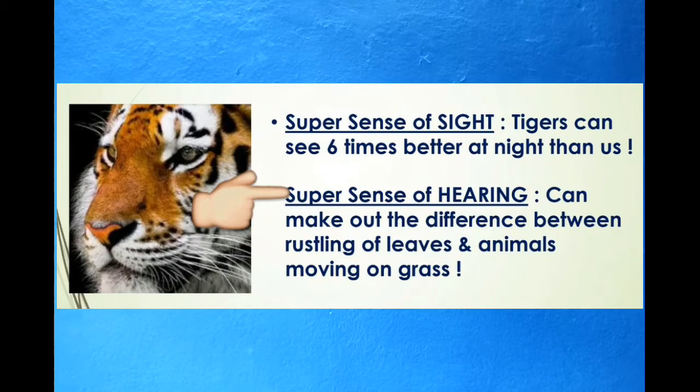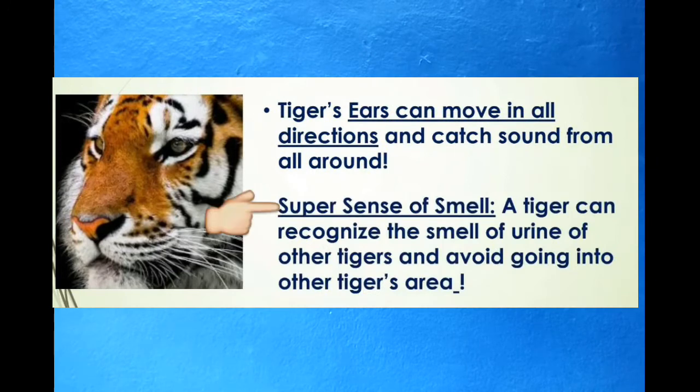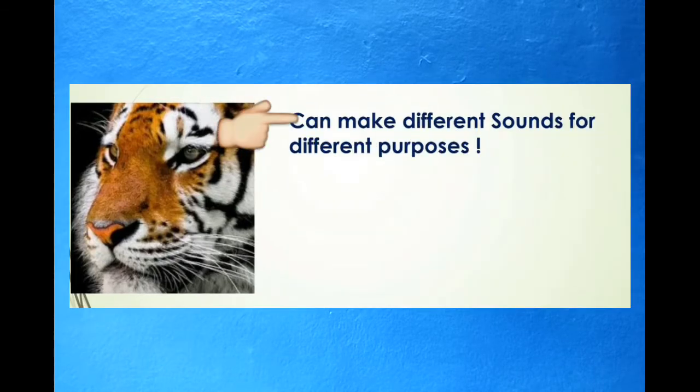Tigers have the super sense of hearing. They can make out the difference between the rustling of leaves and animals moving on grass. Tigers can move their ears in all directions and catch sound from all directions. Tigers have the super sense of smell. A tiger can recognize the smell of urine of other tigers and can avoid going into other tigers' areas. Tigers can also make different sounds for different purposes, like if they want to scare someone or call out for their friends.